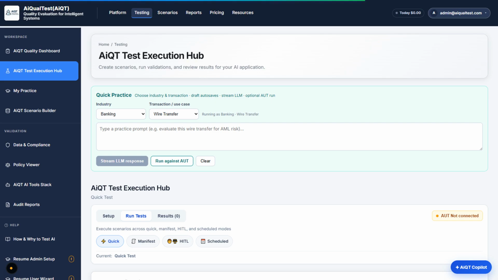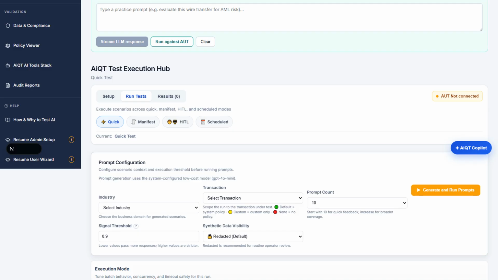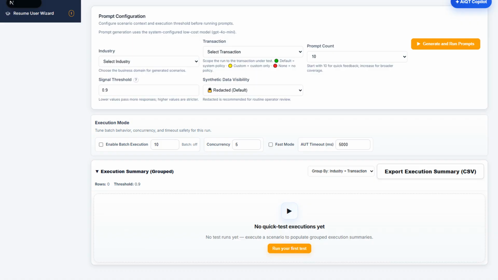The Test Execution Hub is where subscribers run the work. Quick test is the fast path. Pick industry and transaction, generate prompts, set a confidence threshold, and run against the application under test. One decision: pass or fail against expected policy behavior. This is the mode you use when you need an answer now.